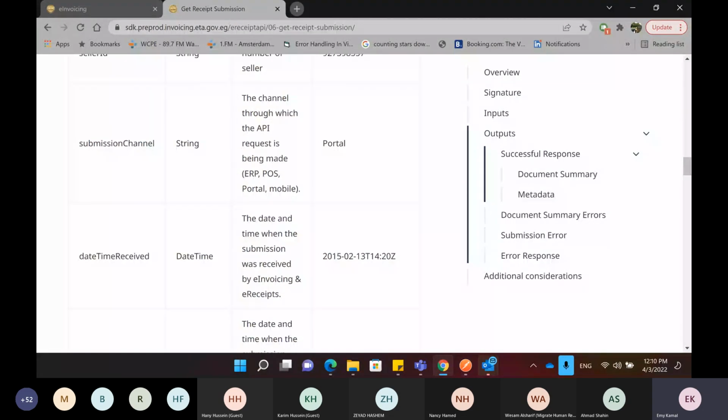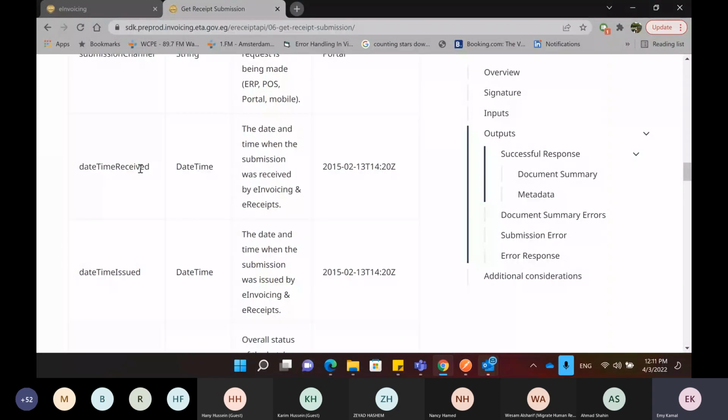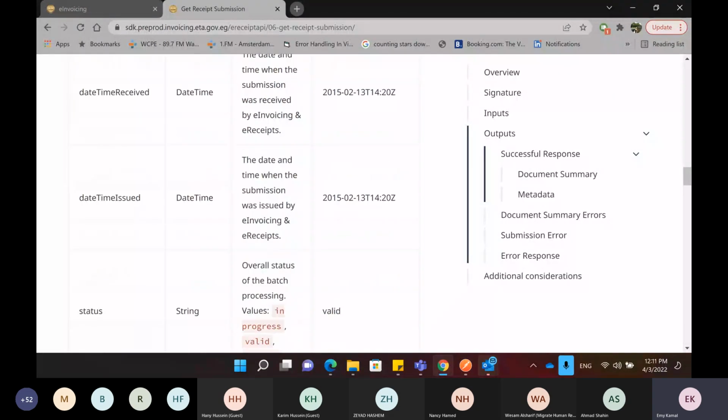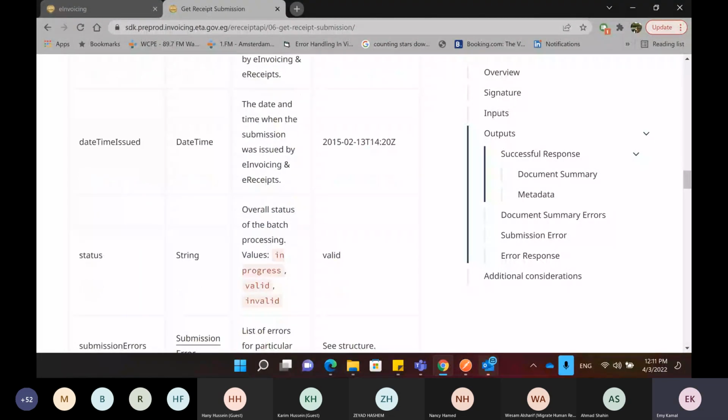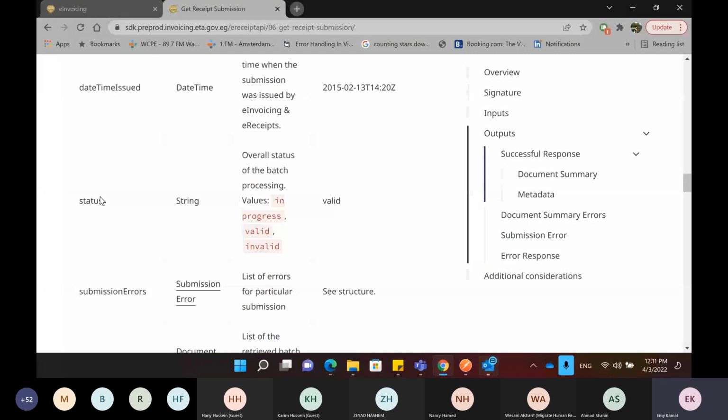It will be returned to you saying which channel you have submitted the receipt or the submission on. The date time received when the submission was received, the date time issued when the submission was issued, and the status. So this is the overall status of the submission of the batch of the receipts. As I said, we have 3 statuses. In progress means that they are still doing the validations on the submission.